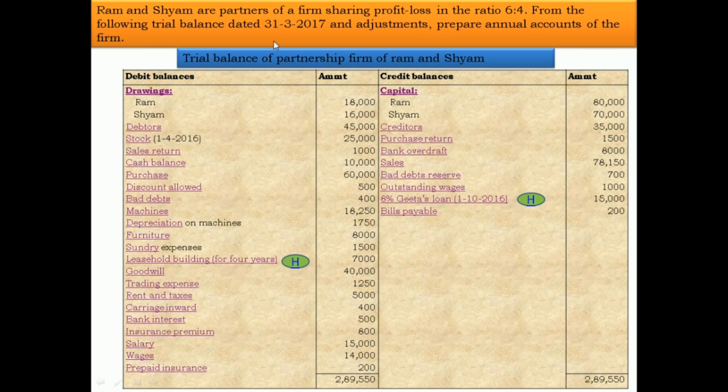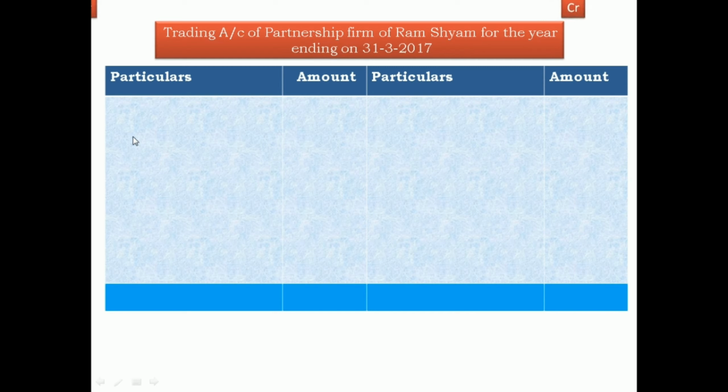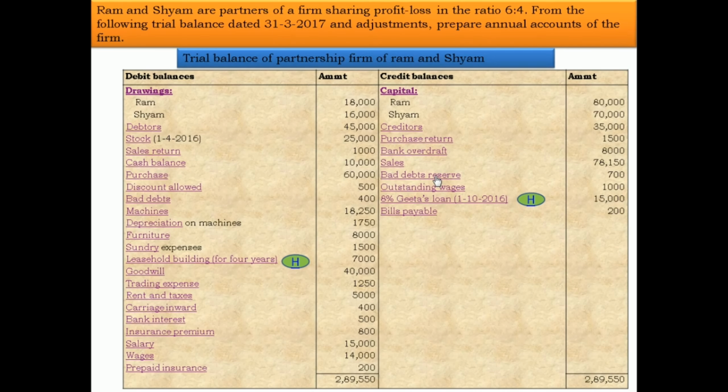The trial balance date is 31st March 2017, therefore stock on 1/4/2016 is the opening stock. Write it on the trading account debit side, 25,000.